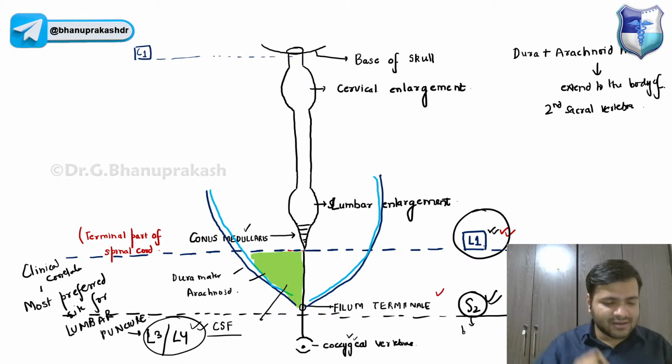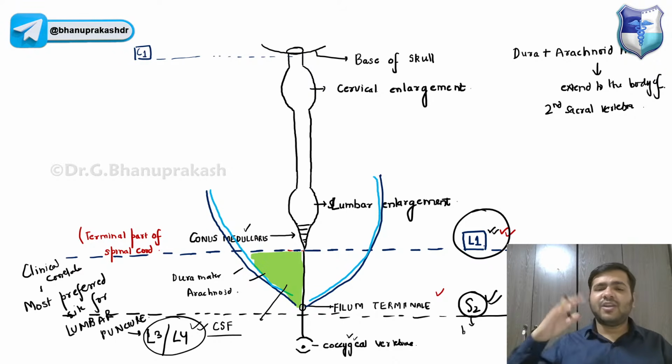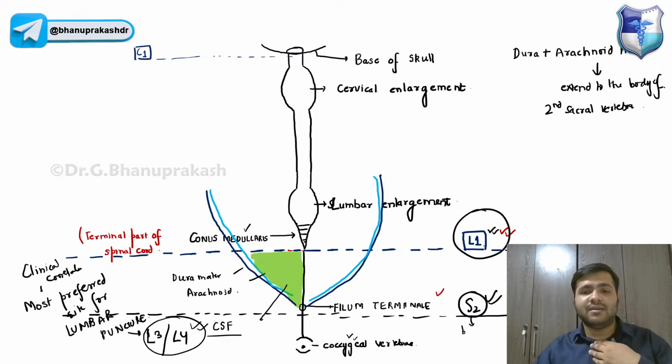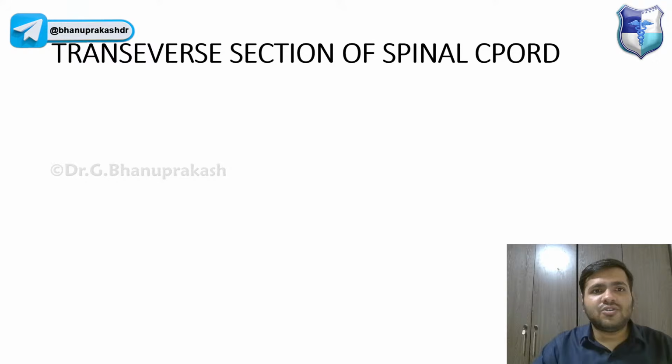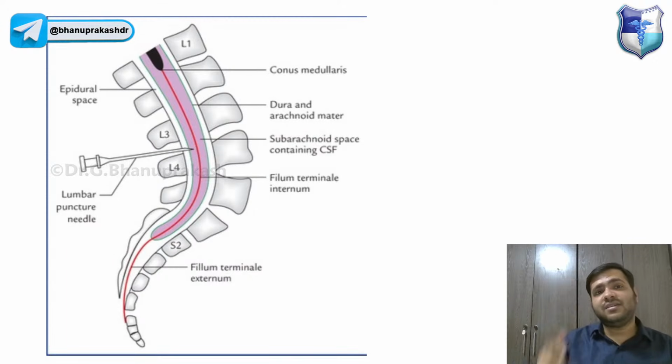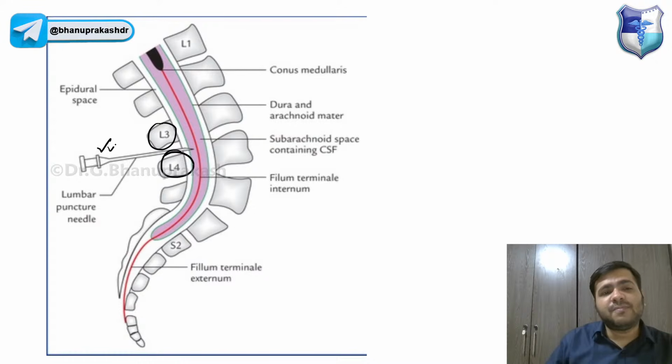We can insert a needle and take out the cerebrospinal fluid without damaging the spinal cord. So we are not taking other sites, guys. We are not taking from the thoracic region, because there is a chance of destroying the spinal cord. If you can just see over here, between L3 and L4, that is the most preferred site. We insert the needle and take out the cerebrospinal fluid.